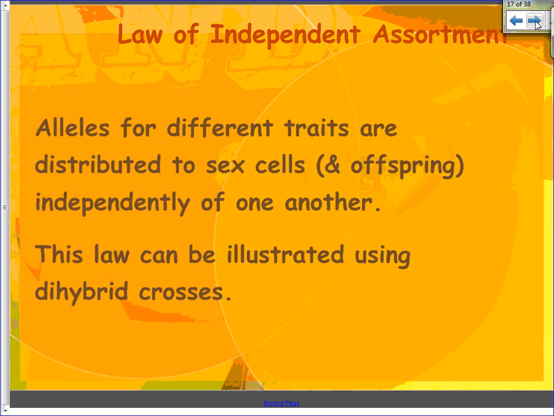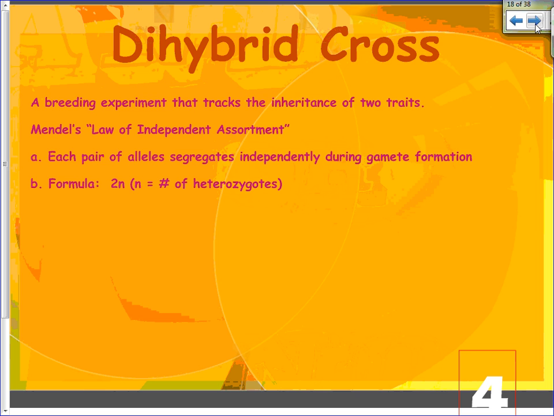The law of independent assortment. The law of independent assortment says that alleles for different traits are distributed to sex cells independently. Mendel didn't just stop with one trait. He wanted to know, if I trace two traits at the same time, how do those two traits interact with each other? And this was done using a dihybrid cross. And so this is the next thing that we're going to look at.